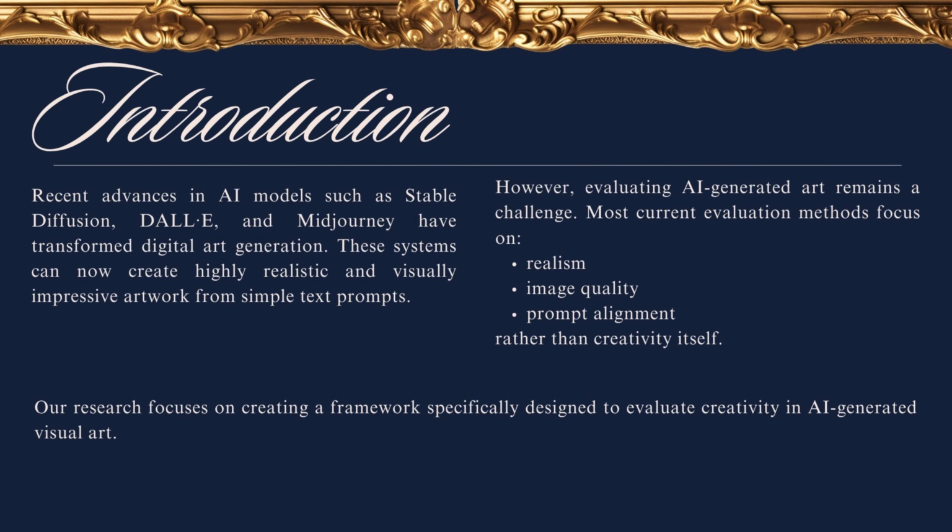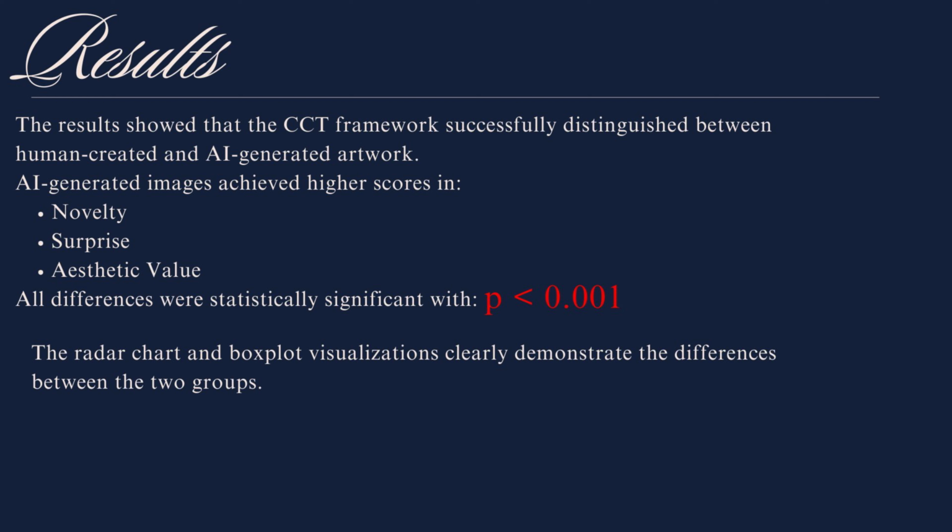In this section, we'll discuss the results of our framework, which showed clear differences between the human-created and AI-generated artwork. The AI-generated images achieved higher scores in all three creativity dimensions, which were novelty, value, and surprise. In the novelty dimension, AI images appeared much more visually different from the WikiArt reference dataset. Their separation was very strong.